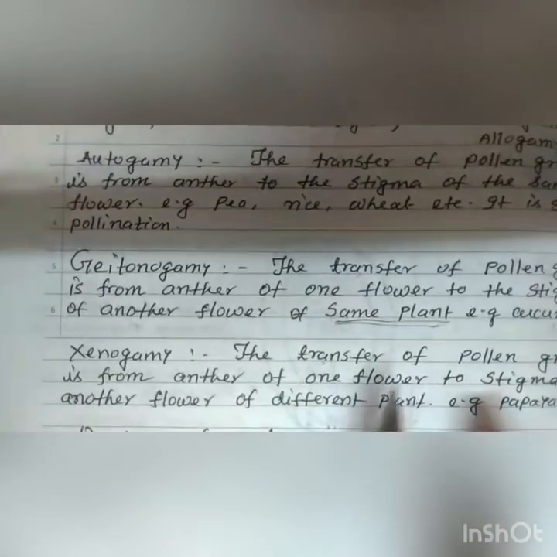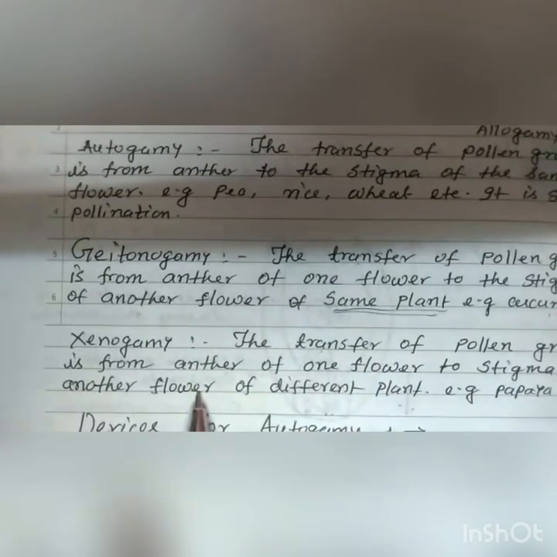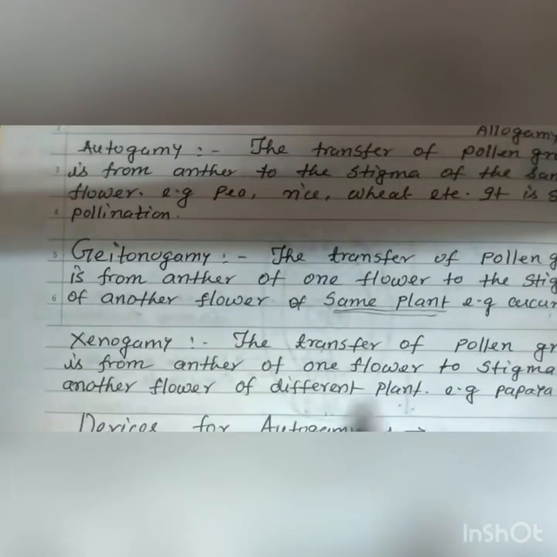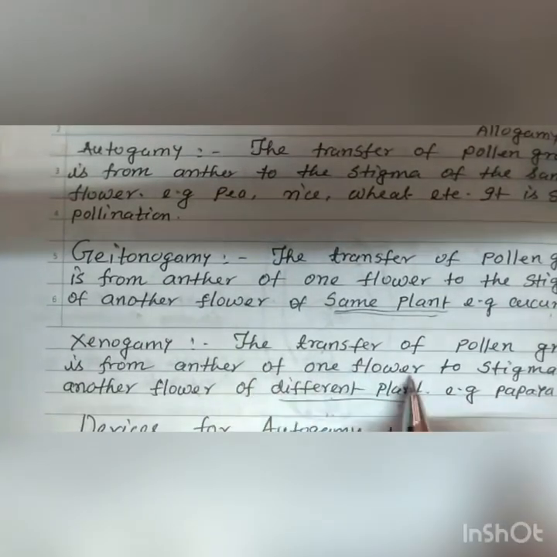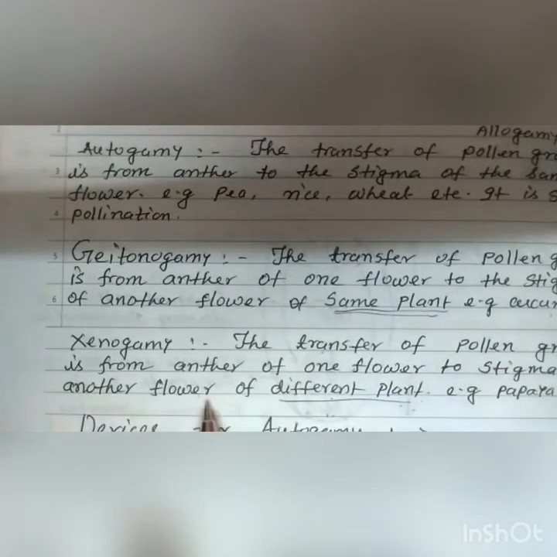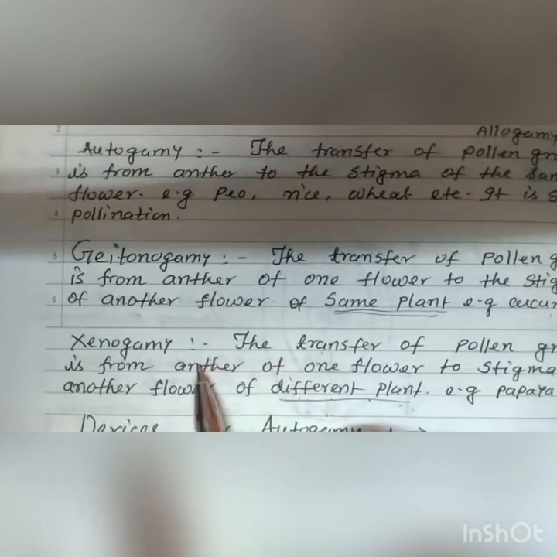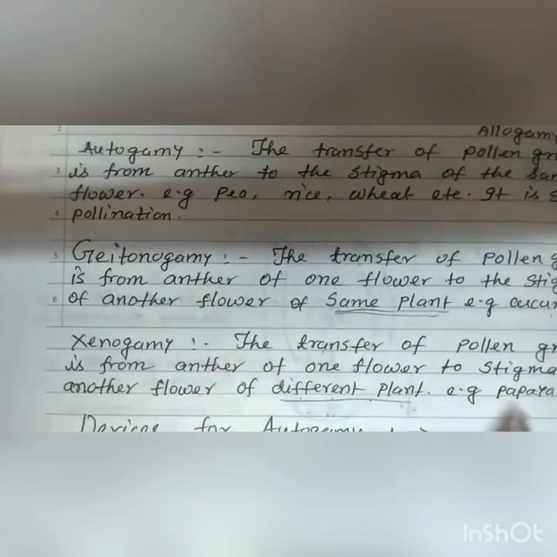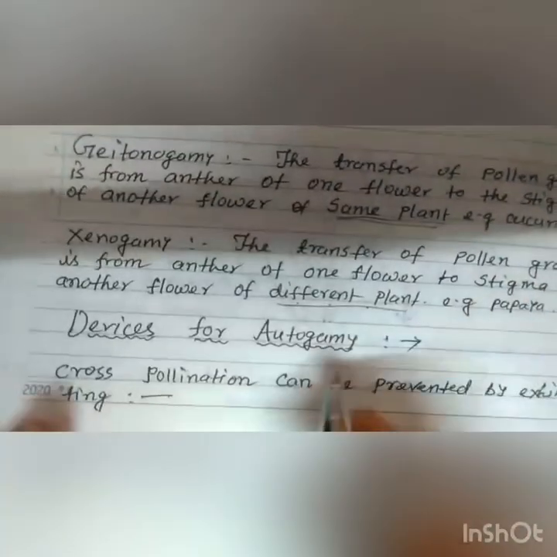The next is genogamy. The transfer of pollen grains is from the anther of one flower to the stigma of another flower of a different plant. Now you see, the transfer of pollen grains takes place from the anther to the stigma of another flower of a different plant. It is known as genogamy. Example, papaya.